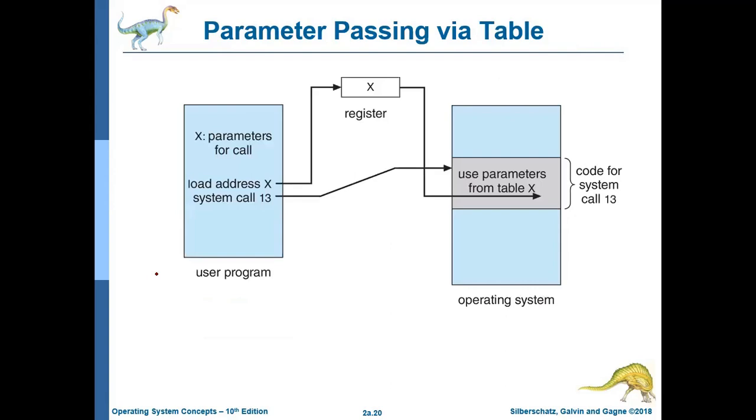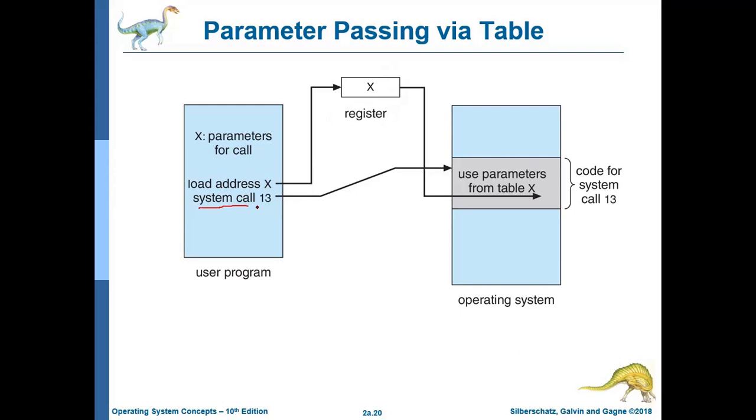So here we are having a diagram of how you are passing a table to the operating system. We are having a user program where X is a parameter for the call. You want to pass this X. Load the address of X in some register. This is a register where you are placing the address of this X. Okay.